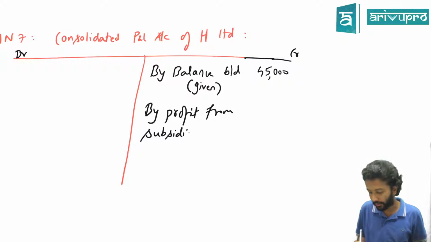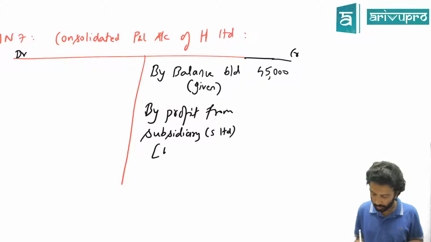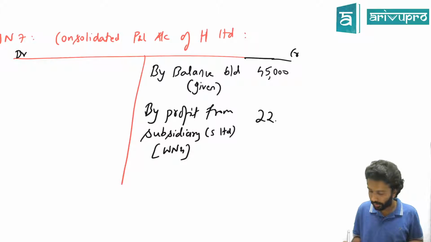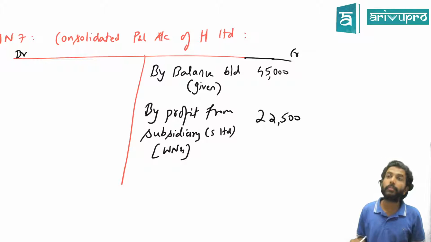Subsidiary Limited. So in bracket, S Limited. How much is that, as per working note number 4? 22,500 rupees. Correct.